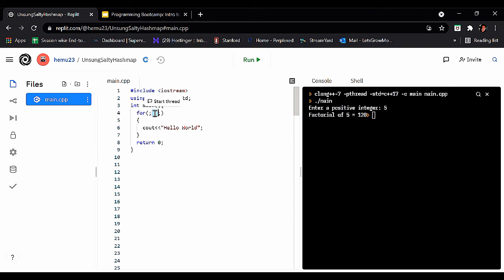If we are not putting any condition in the for loop, it will go on infinite times. So now let's check whether it runs infinite times or not.